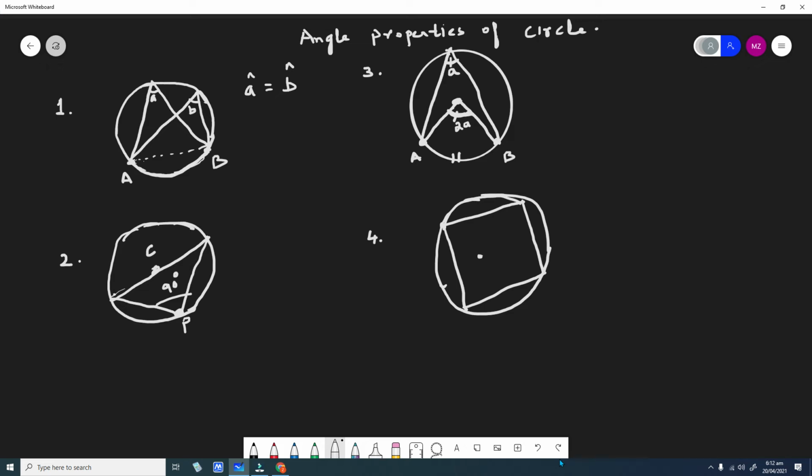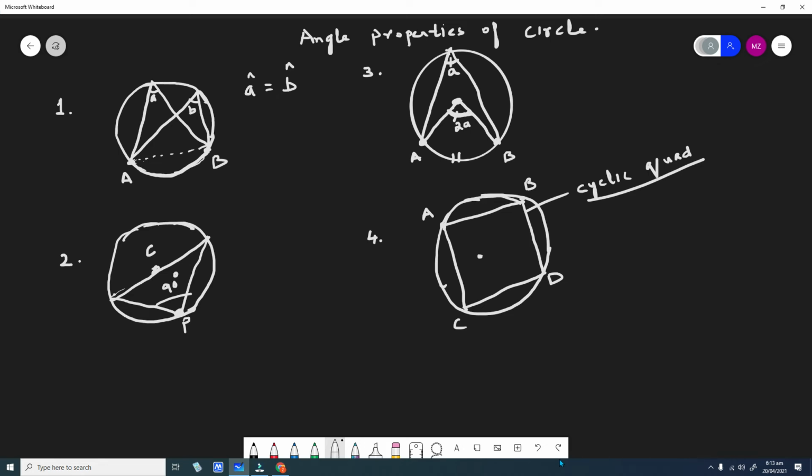Now this quadrilateral which is inside the circle and touching the 4 points of the circle, this quadrilateral is called a cyclic quadrilateral. This is a cyclic quad. So this is a cyclic quadrilateral, and there are certain properties in this cyclic quadrilateral.